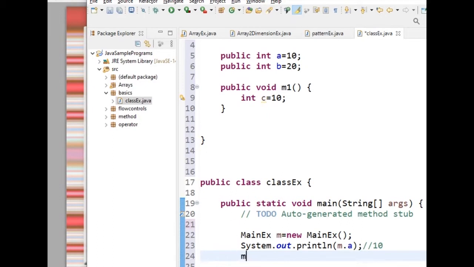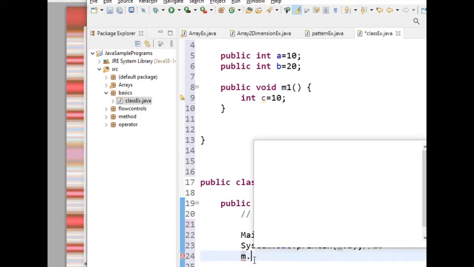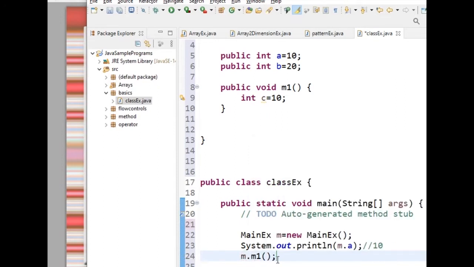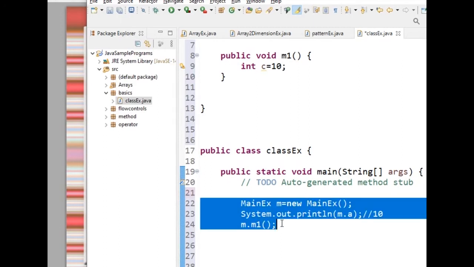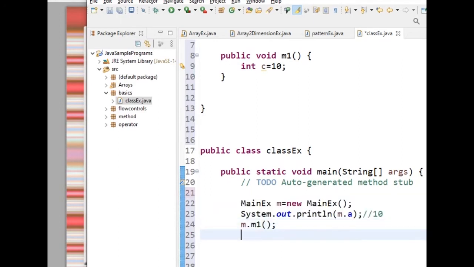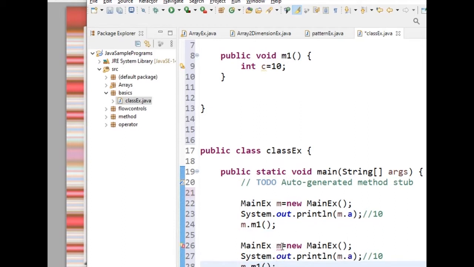So here m dot, what is the method name? m1. Like this I have to call the instance variables and instance methods. Now I am creating another object, m2. So here I have to call m2.a and m2.m1. Like this I have to call them, because they are instance variables and instance methods. For each object there will be a new copy.